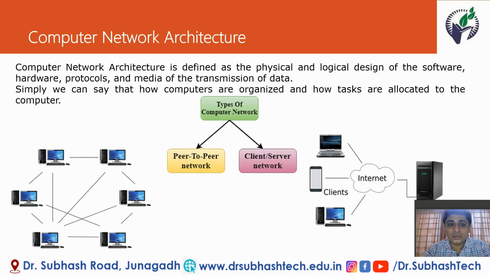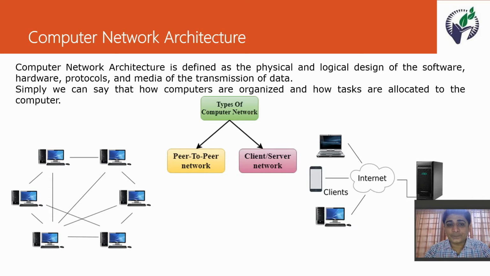First of all, we know computer network architecture. If there is more than one system or more than one object available and they want to communicate with each other, then a specific architecture is required. Using this architecture they can communicate easily. So a computer network also has a basic network architecture. We can divide this architecture into two categories: peer-to-peer network or client-server network.